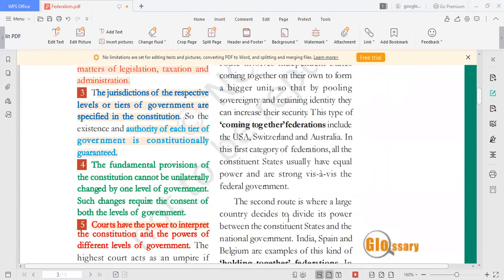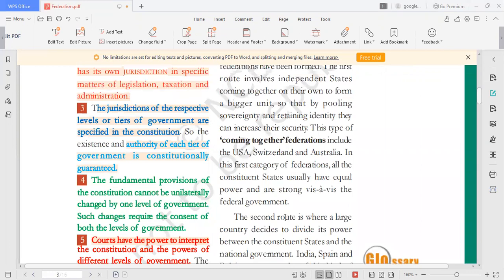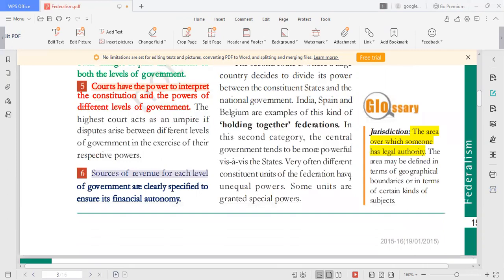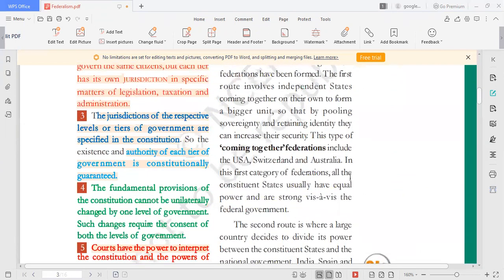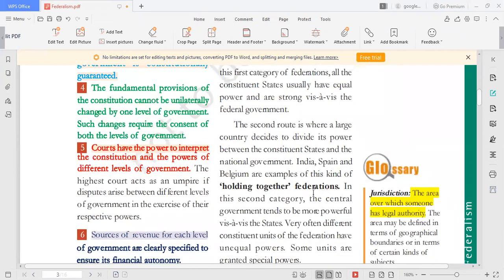And federalism has two forms of federations. One is the coming together federation, and another one is the holding together federation. What is a coming together federation? Let us first talk about the holding together federation, because we have this system. If a large country decides to divide its power between the constitution, between the states and the nation, it is called